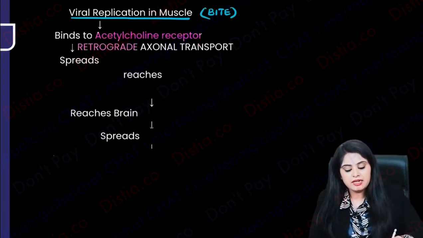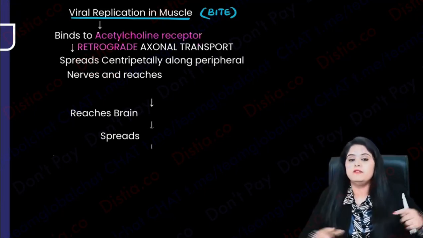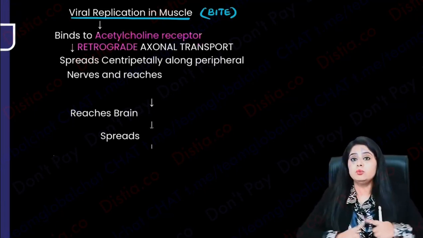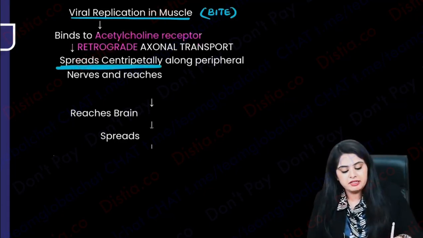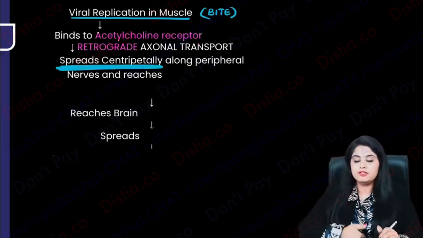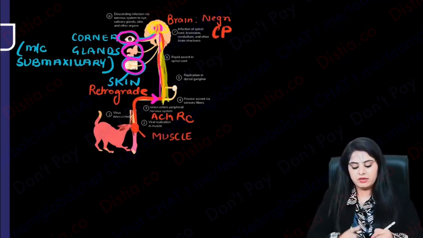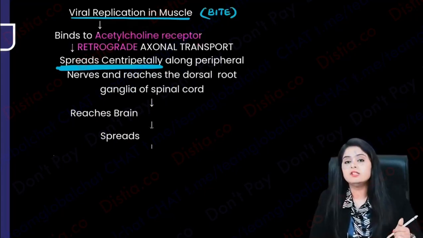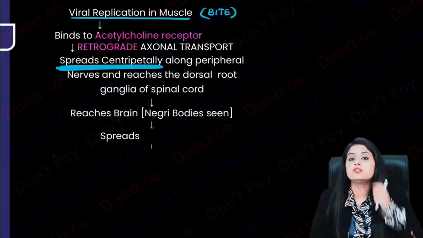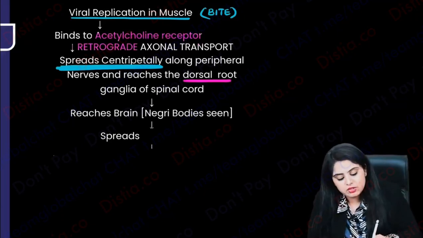Retrograde axonal transport. Where is it going to spread? It is going towards the brain. So basically it is spreading centripetally, and where is it going to reach? First it will reach the spinal cord, then it will go to the brain. That is exactly what I have written. It is finally going to reach the spinal cord, and then it is going to reach the brain and cause Negri bodies. So in the spinal cord, if exactly asked which ganglia, dorsal root ganglia.